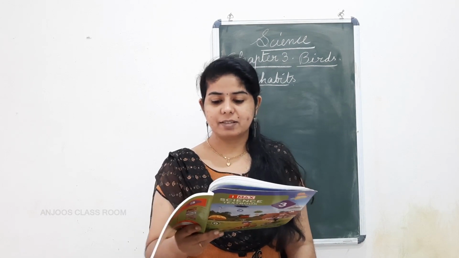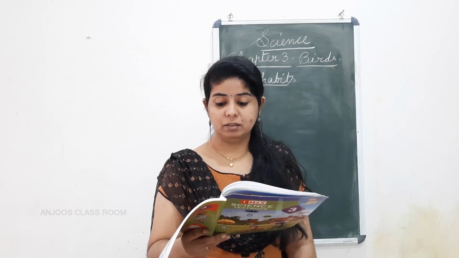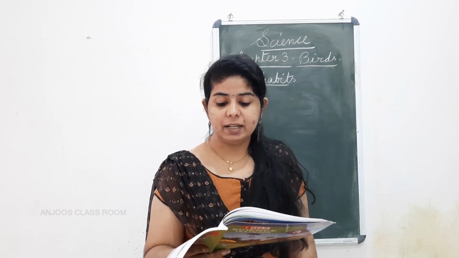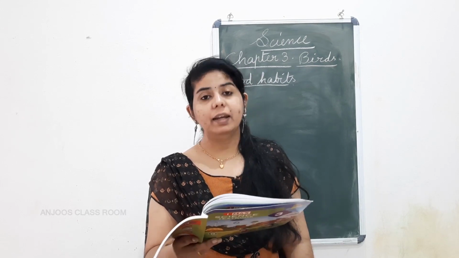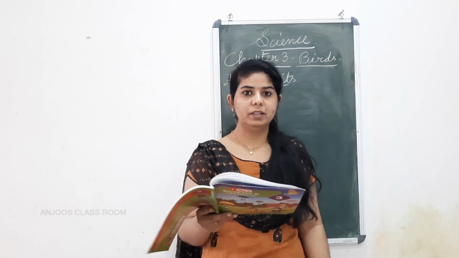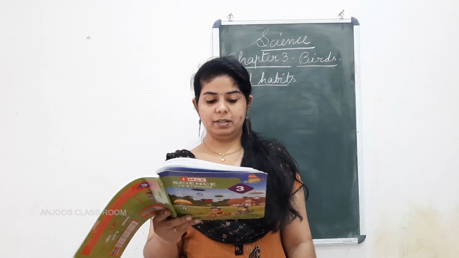Again, eagles and a hawk hunt and eat small birds and animals. Eagle, parindu. So they are eating small birds and animals.